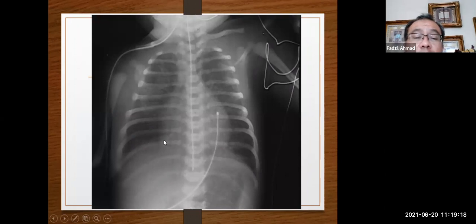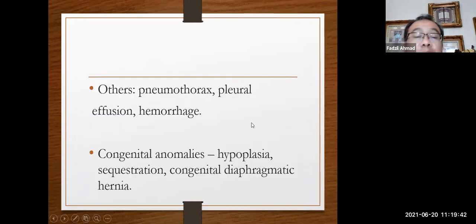So the X-ray is a big difference. You get hyperinflated lung fields with some whitish infiltrate. It shows the meconium that blocks the airway and causes damage to the parenchyma. Other causes include pneumothorax, pleural effusion, hemorrhage, and congenital anomalies such as hypoplasia, sequestration, congenital diaphragmatic hernia, and so on.